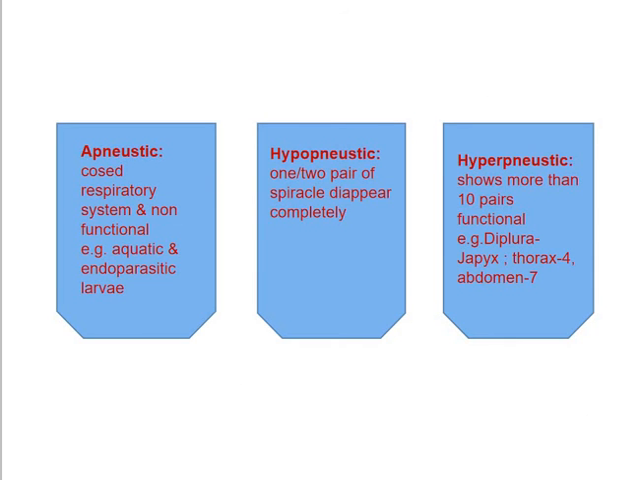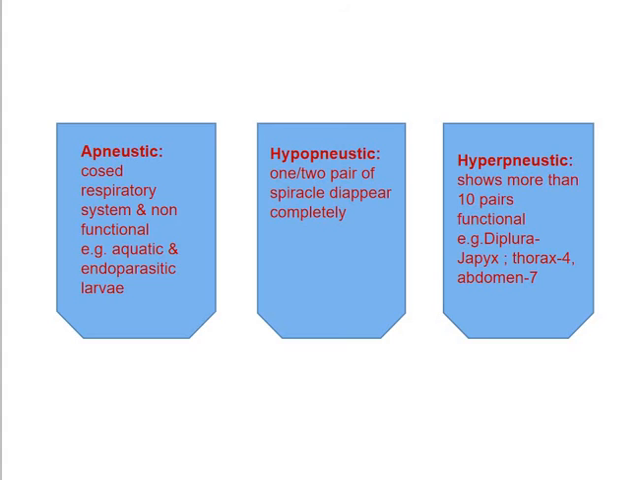Now, the third type is the anoustic tracheal system. Anoustic tracheal system represents the closed respiratory system. All pairs of spiracles are closed and non-functional. Here the oxygen is absorbed by skin or gills, as found in various aquatic and endoparasitic larvae.